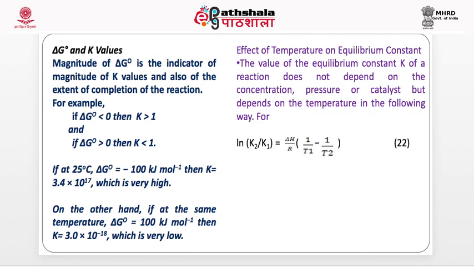Very low. Reactions for which delta H has a positive value are endothermic. They absorb the heat. The value of K increases on increasing temperature for this reaction. This is a very important thing. Now, this is a very important reaction.